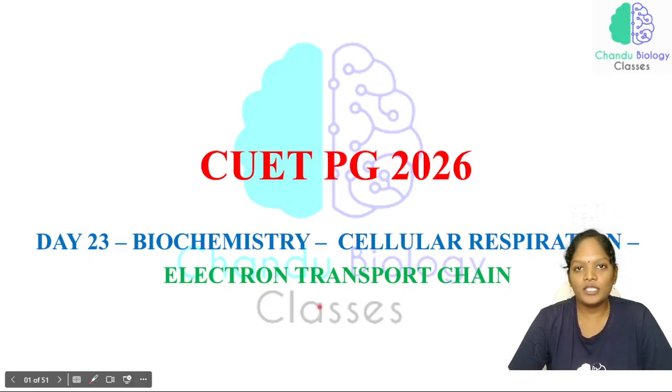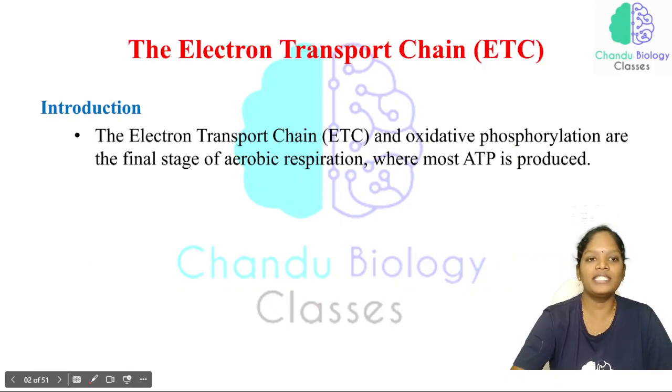In cellular respiration we have 4 stages: glycolysis, pyruvate decarboxylation, Krebs cycle, and electron transport chain with oxidative phosphorylation. So this is the final stage and the most important step, and with that the biochemistry topic will be completed. I will start into it.